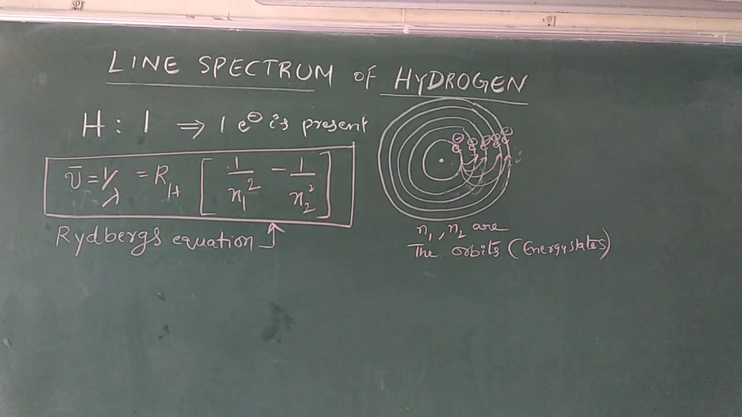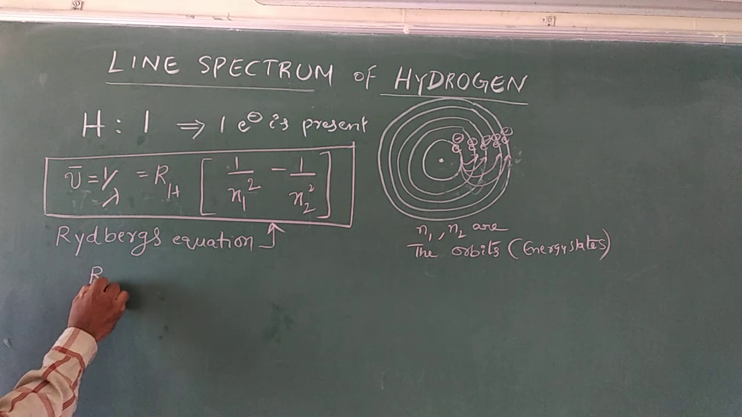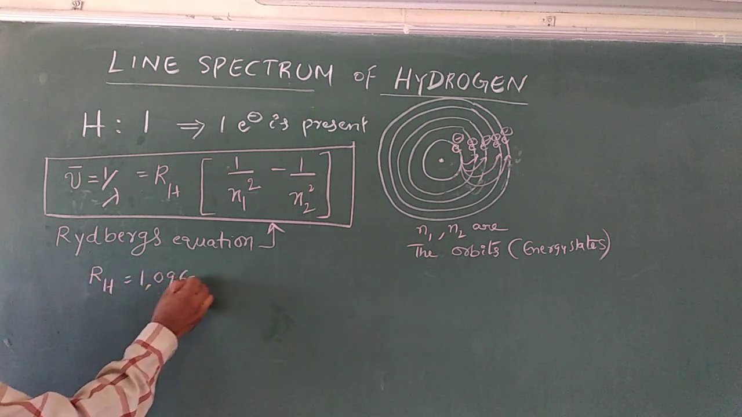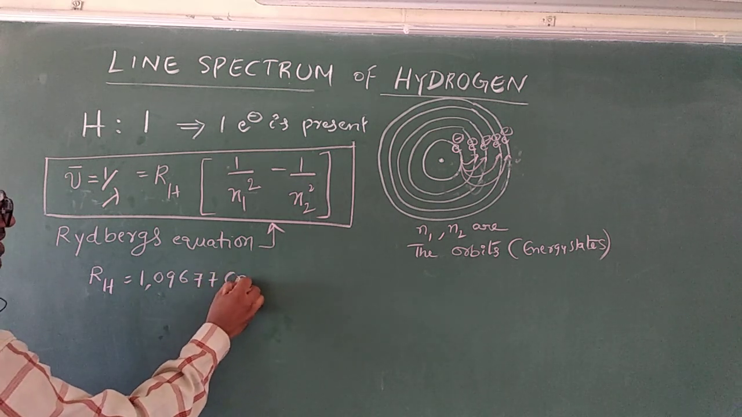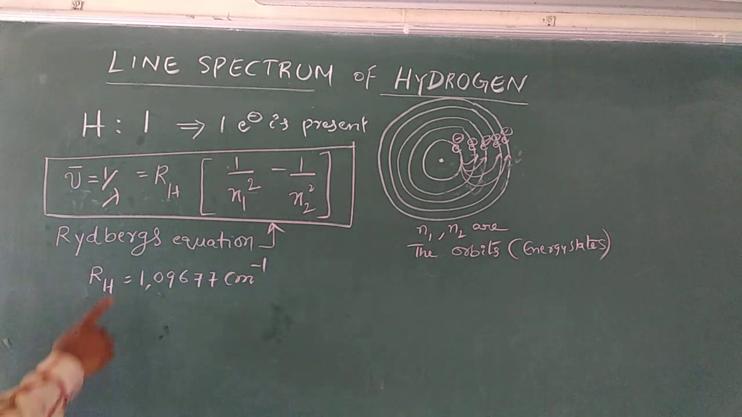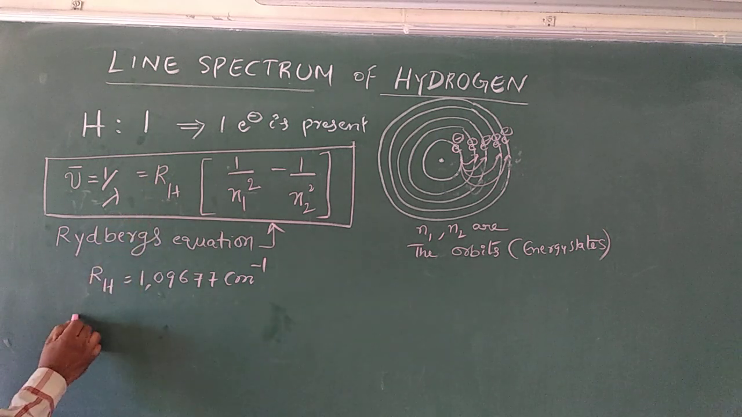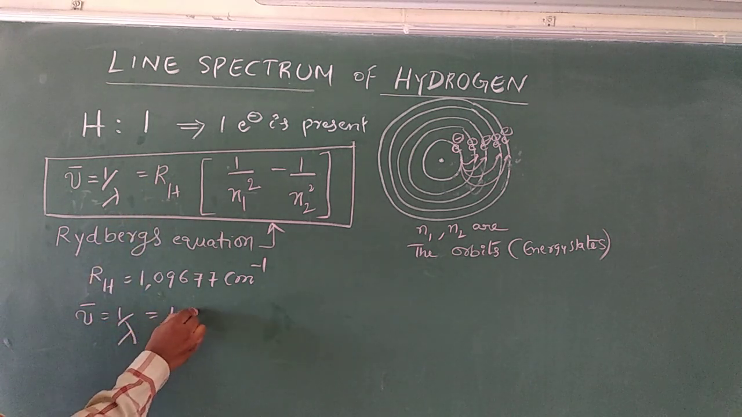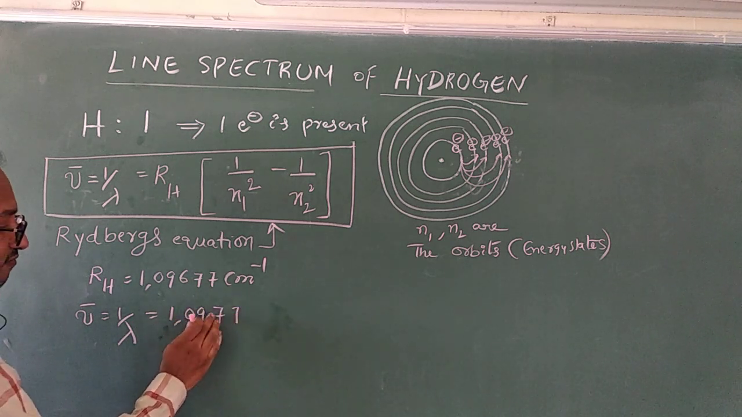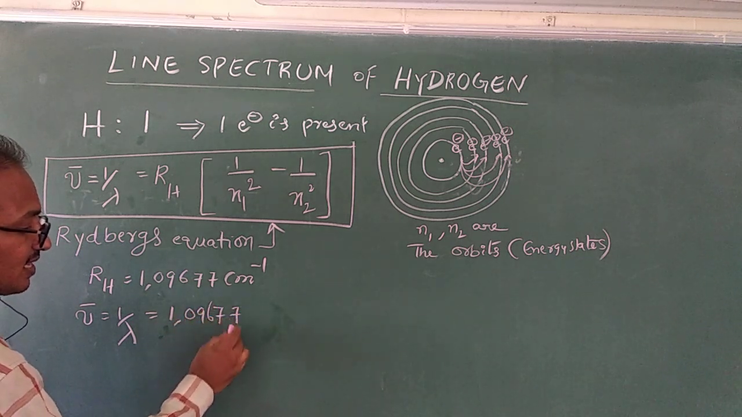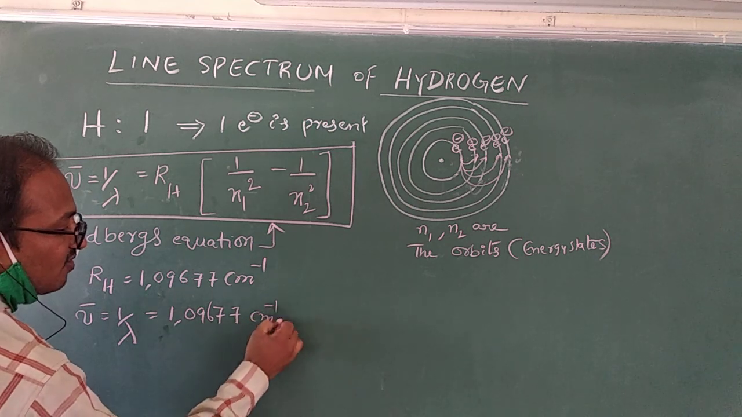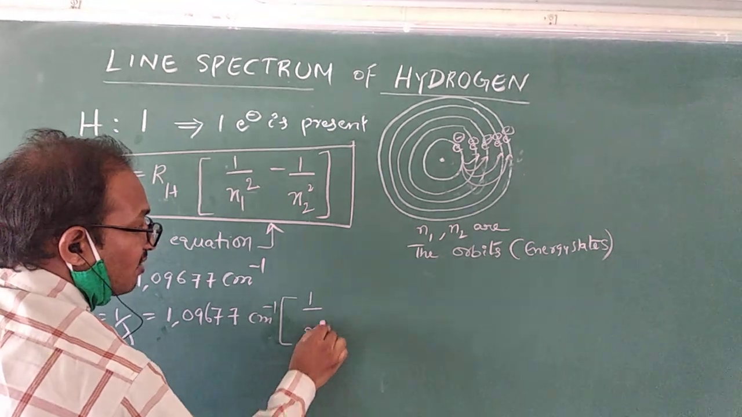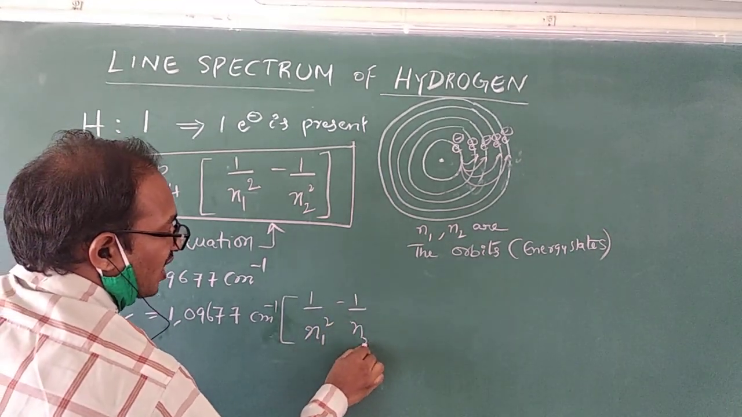Children, here the RH value is 109,677 centimeter inverse. If I put the value here, nu bar equal to 1 by lambda equal to 109,677 centimeter inverse into 1 by n1 square minus 1 by n2 square.